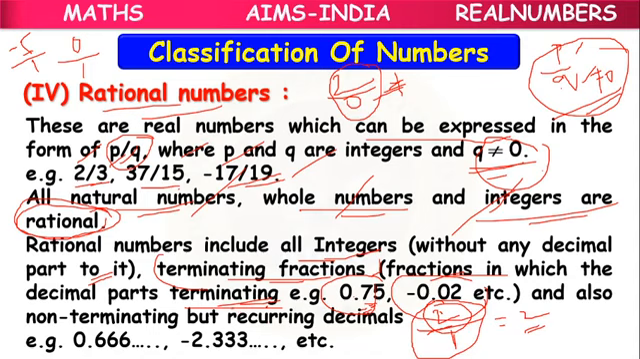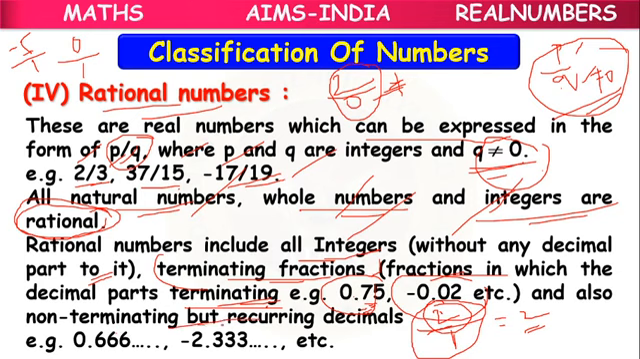These terminating fractions also can be represented as rational numbers. So all integers can be represented as rational numbers, and terminating fractions can be represented as rational numbers. That process we will learn in the next slides. Okay.